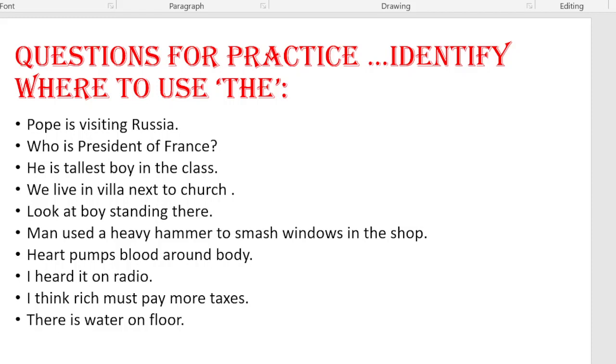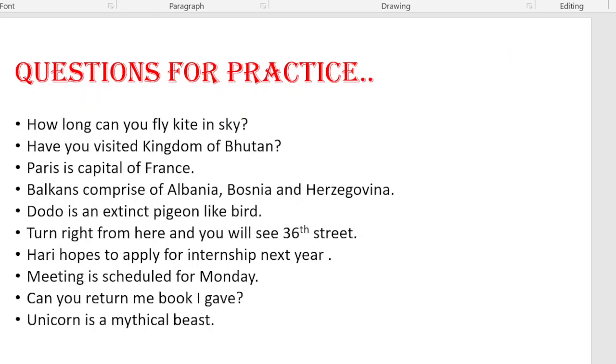I heard it on the radio. I think rich must pay more taxes. I think the rich must pay more taxes. There is water on floor. There is water on the floor. How long can you fly kite in sky? How long can you fly the kite in the sky?